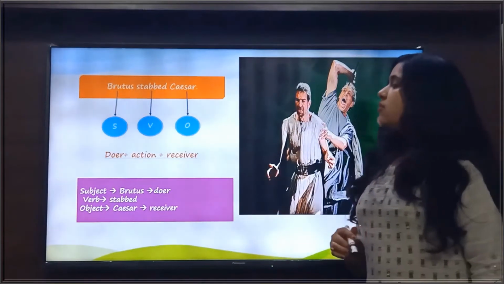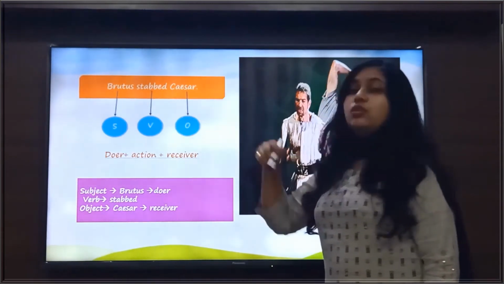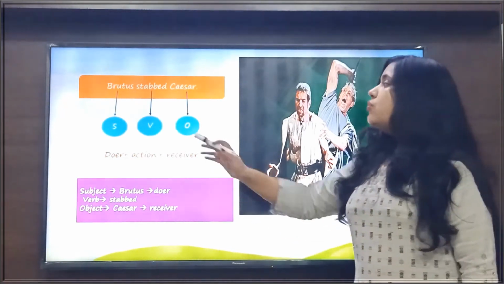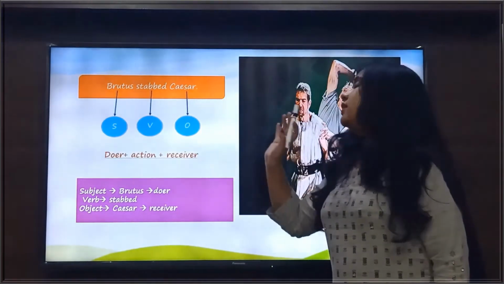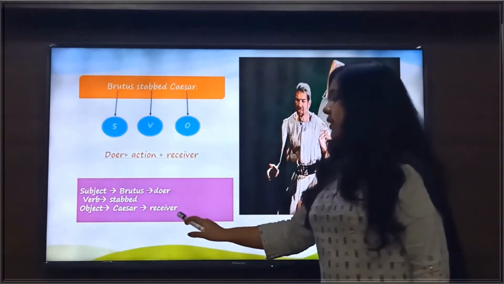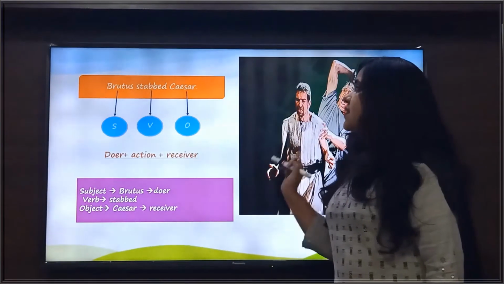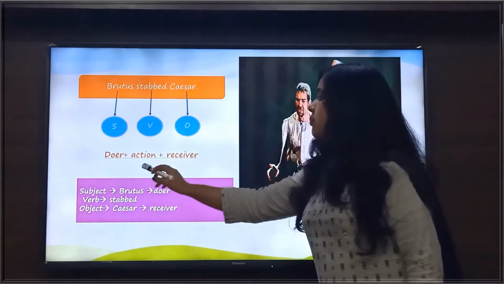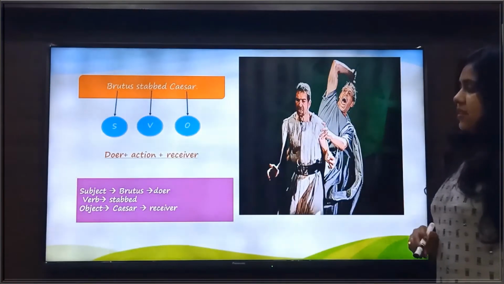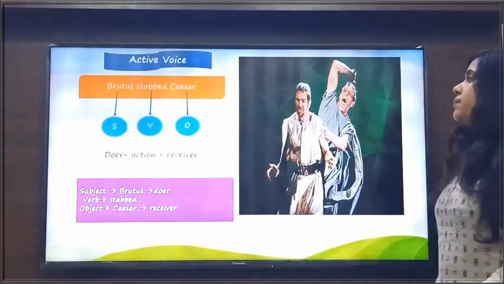And if I ask the question after the verb, Brutus stabbed to whom? Then what answer will I get? I get the answer, Brutus stabbed Caesar. That means Caesar is the object or the receiver of the action here. So our pattern in this sentence is doer plus action plus receiver. So this sentence is said to be in the active voice.